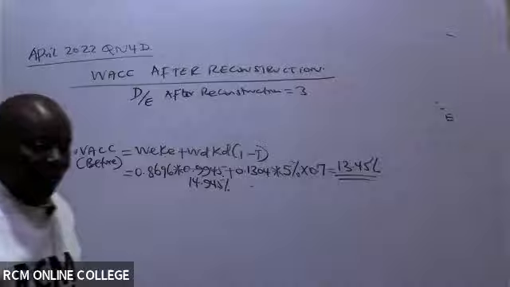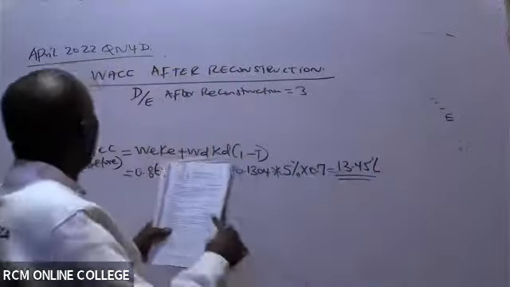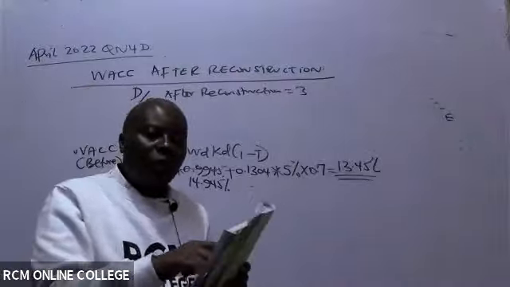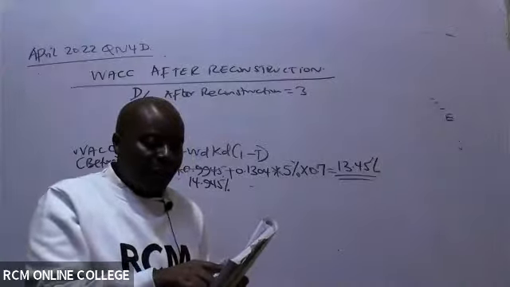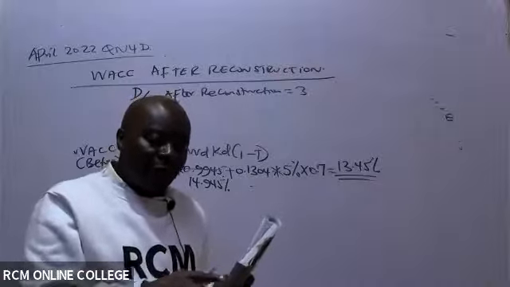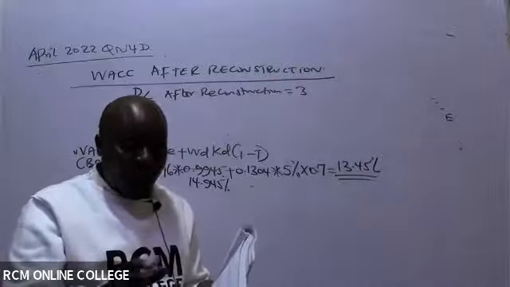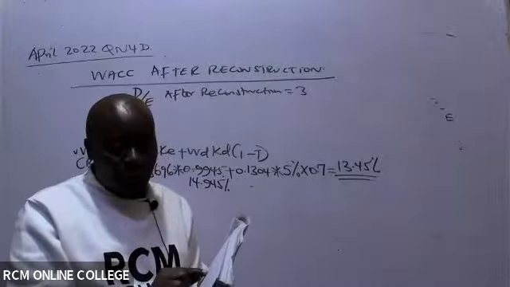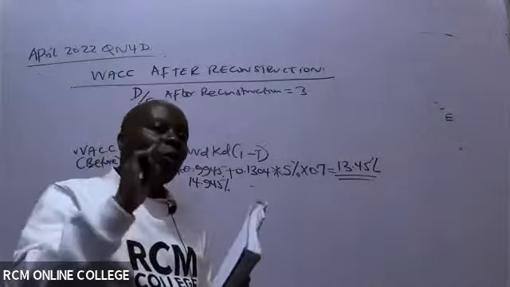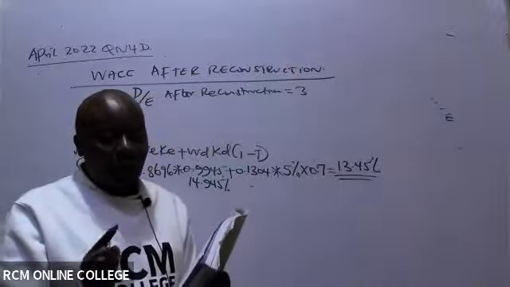We're given in the question, this question of April 2022, question number 4D, second paragraph: the management of Viwanda Manufacturers Limited intends to undertake a financial reconstruction, a capital reconstruction, which will result in a debt to equity ratio changing from our initial 0.15 to a new 0.3.